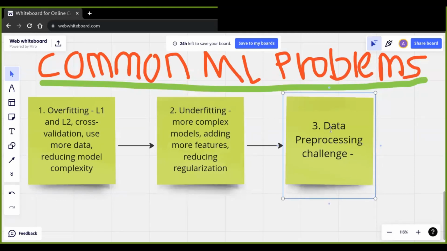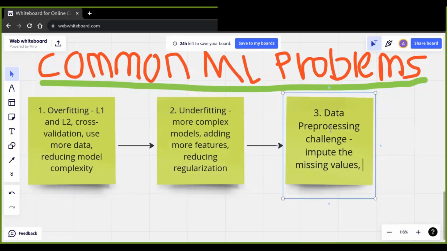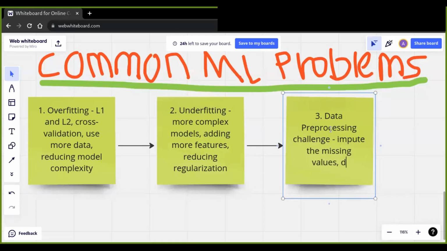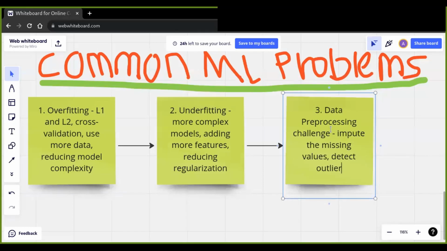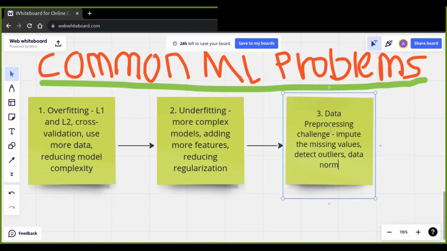For example, if we have missing values, we have to impute the missing values using different methods. And we also detect outliers. If our data has outliers, we have to detect and impute or remove outliers based on some criteria. Additionally, we have to use feature scaling or data normalization.